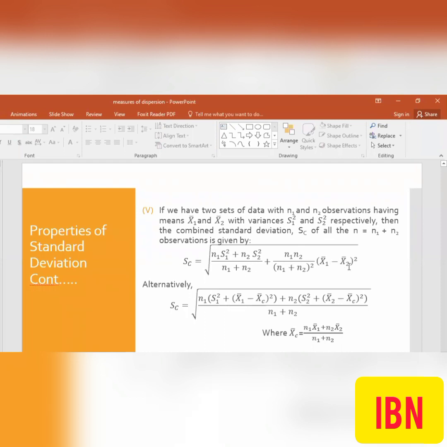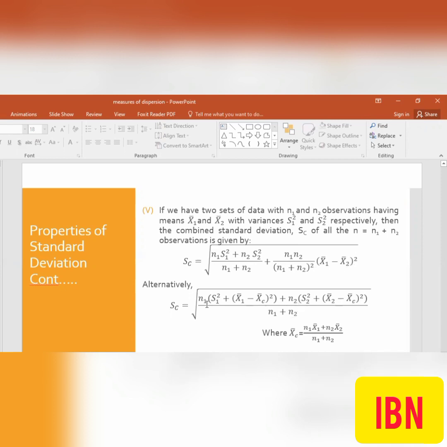Or this can be written alternatively like this. This is the easier formula and it can be extended. It is not restricted to two sample sizes; it can be extended for 3, 4, 5, 6 groups. Here we have just two sample sizes. But if we have three sample sizes n1, n2, n3, with respective means x bar 1, x bar 2, x bar 3, and variances s1 square, s2 square, s3 square, then the first formula is not applicable because it is restricted to two groups.